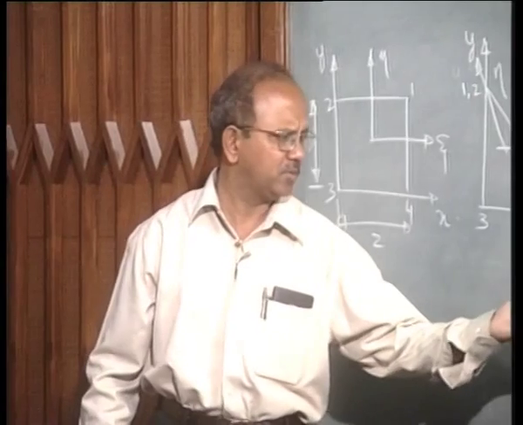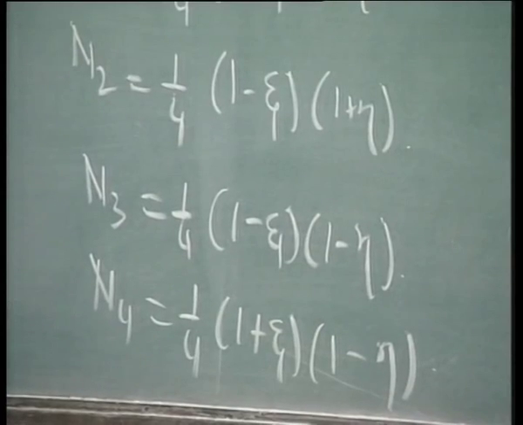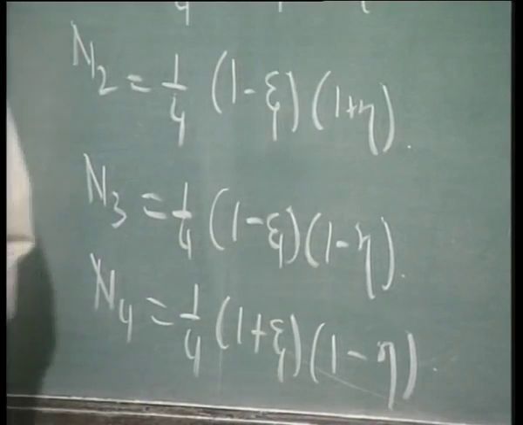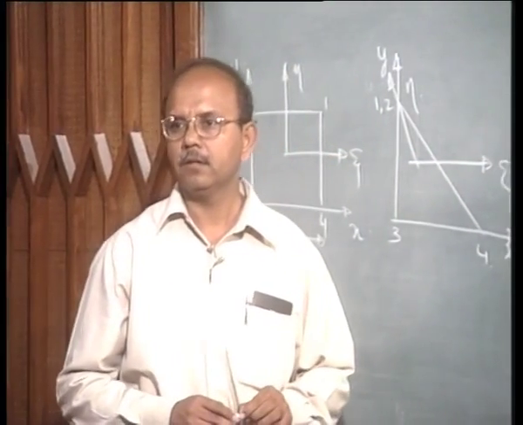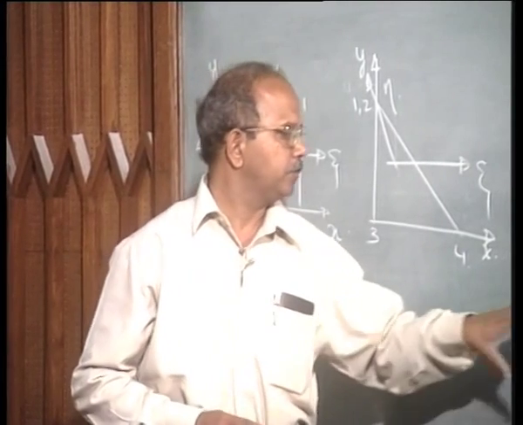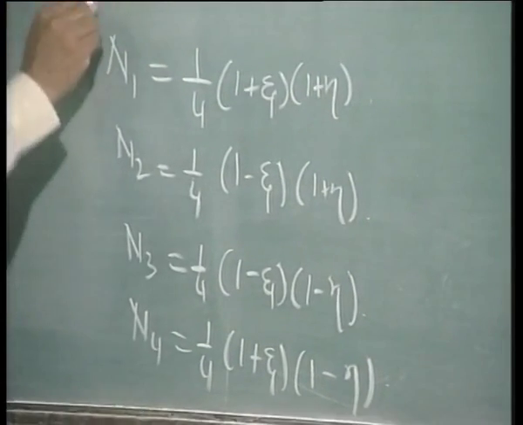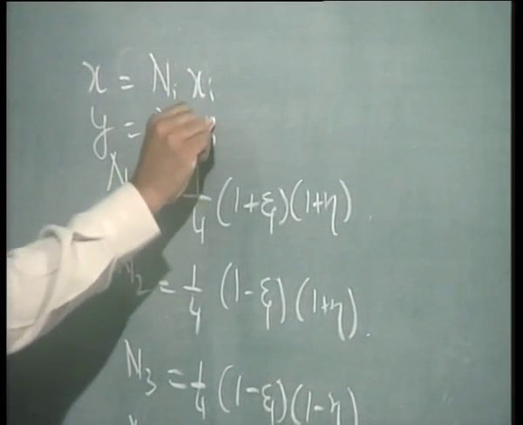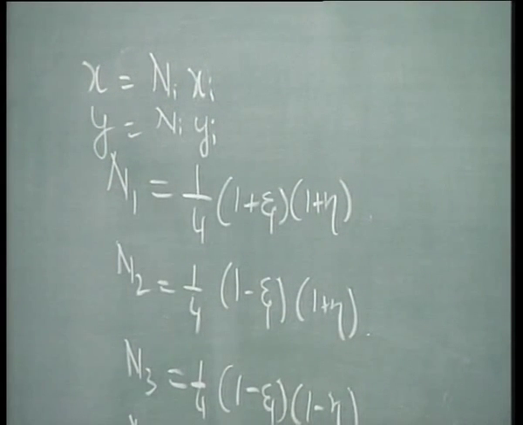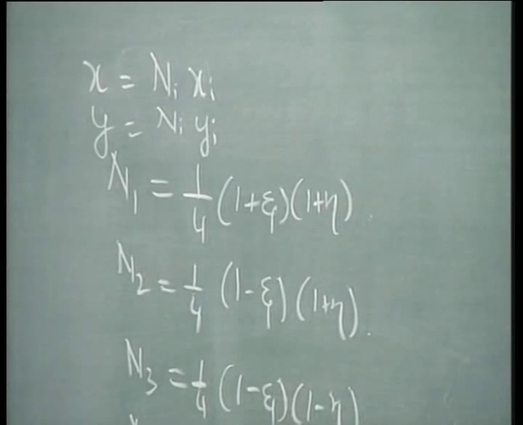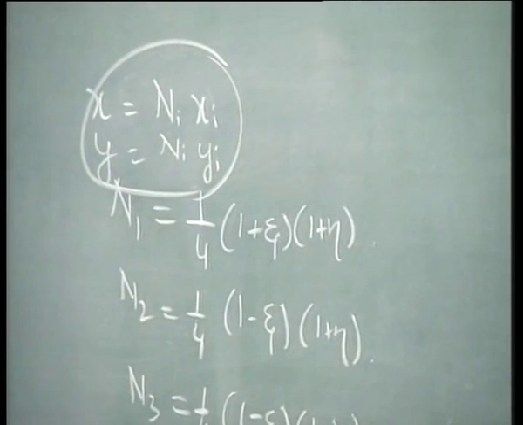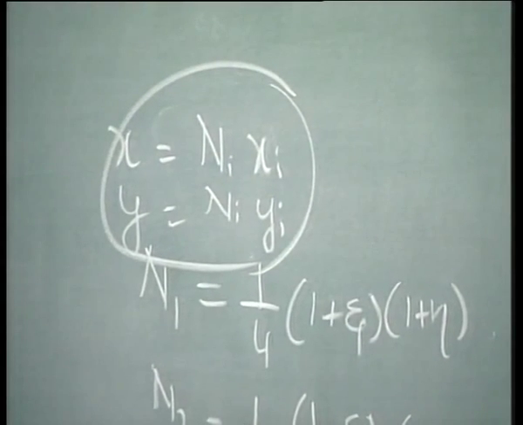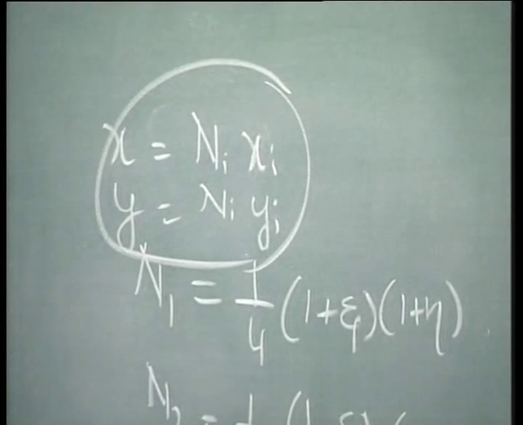Okay, it is very simple to just check this up, substitute them in these equations, in these triangular coordinates. You will see that our familiar properties are satisfied. Is that clear? Okay. So, my first step is to substitute this here, as well as y is equal to Ni yi. So, please note, what am I doing by writing it like this? I am invoking my isoparametric principle, the basic principles of natural coordinate system.